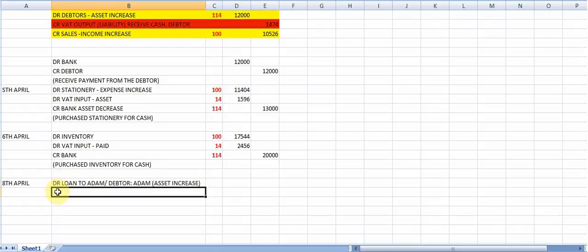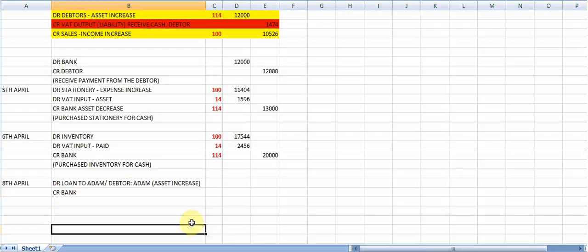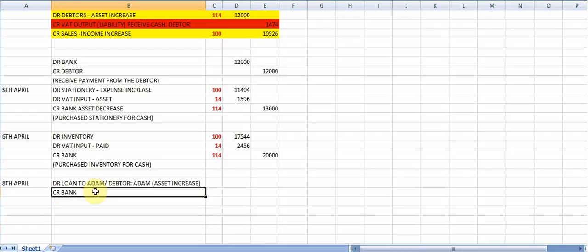Then your credit entry will of course be your bank account, because you will take the money out of your bank account and give it to Adam, and the amount for the loan is 9,000 rand.